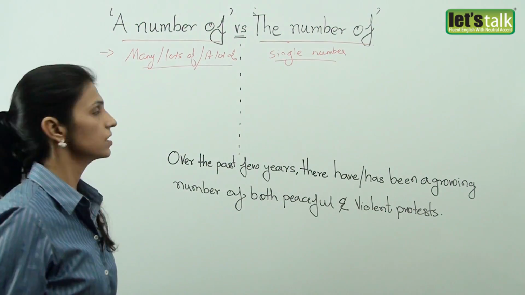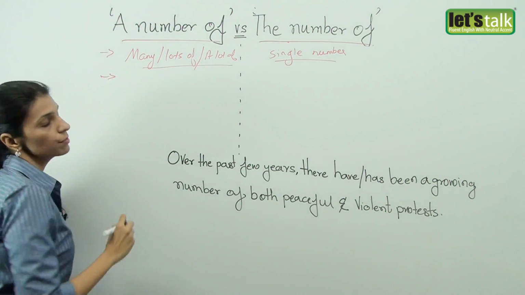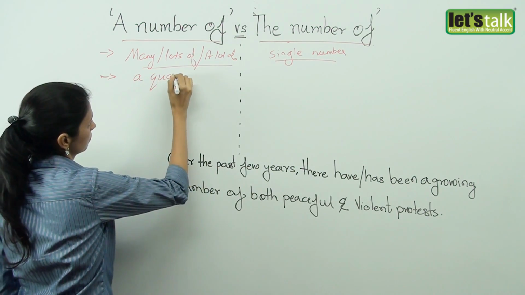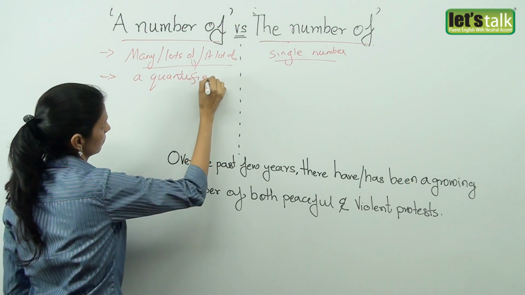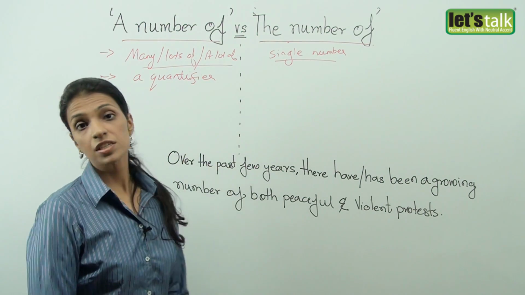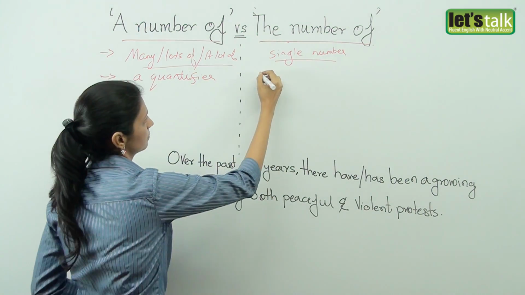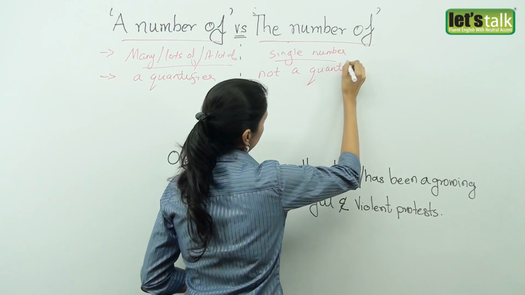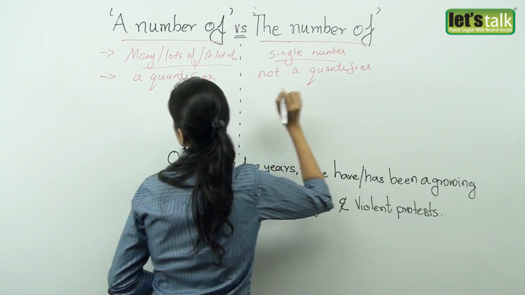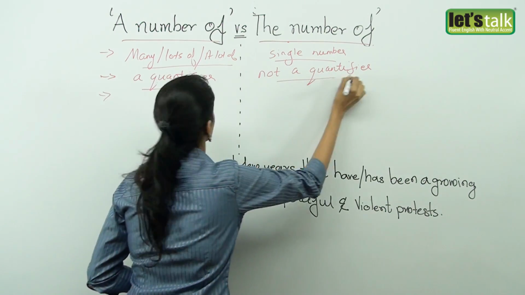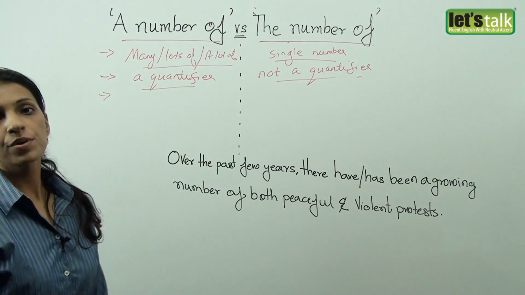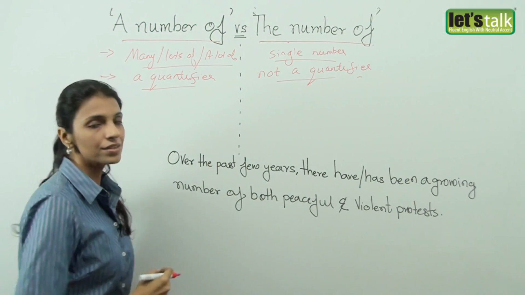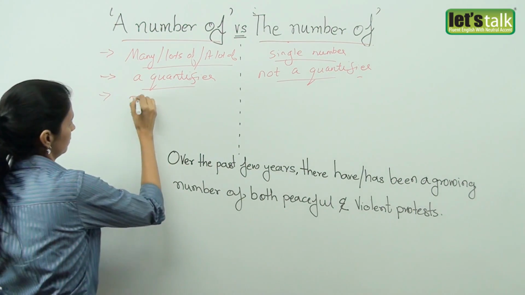The second difference, a number of is a quantifier. The number of is not a quantifier. The third difference, a number of indicates many, so it takes the plural verb or is followed by a plural verb.